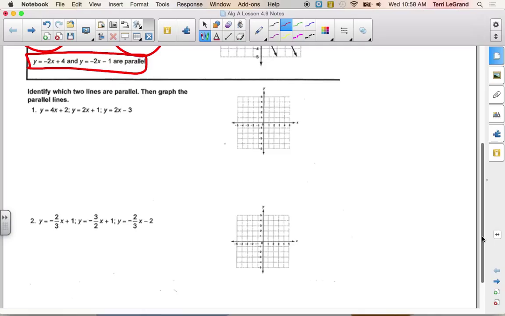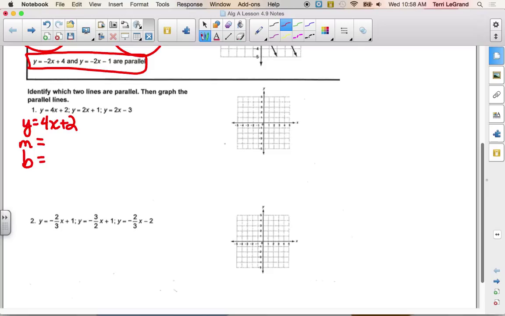Identify which two lines are parallel and then graph the parallel lines. So here's what we're going to do. We're going to take each of these and write them down, and underneath them, identify the m and the b. The good news is they're in slope-intercept form for us, so we can go right to picking out the m and the b right from our equation.